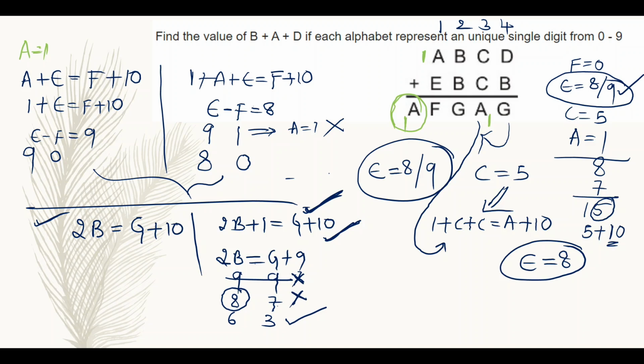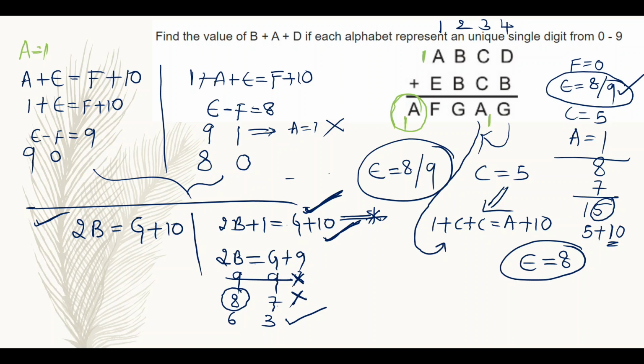But we can confirm E value as 8 because here in this case 2B plus 1 is equal to G plus 10. For this particular equation we can say that this second column is getting a carry from third column and also giving a carry to first column. So first column should be ready to take a carry.